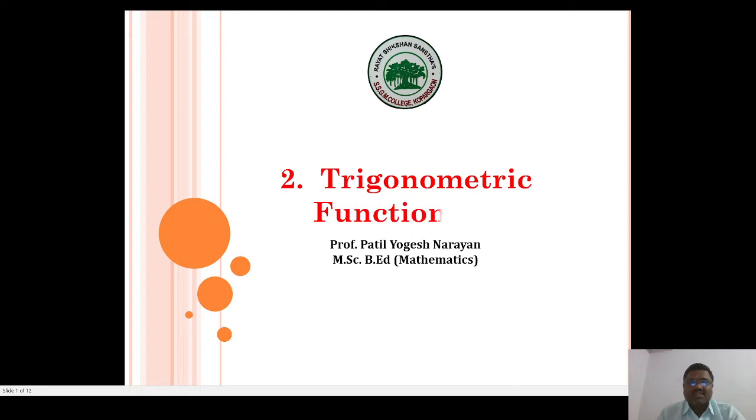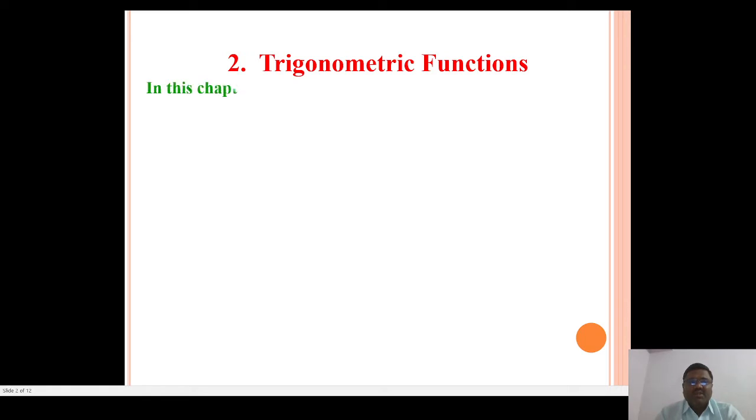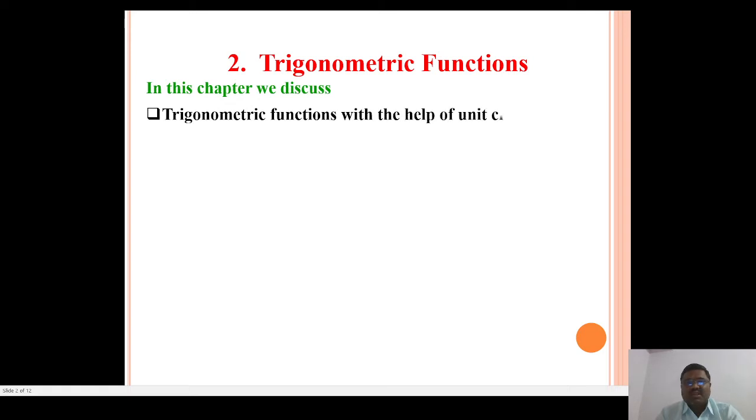Today, we discuss a new chapter, trigonometric functions, from Mathematics Paper 1 for 11th standard. In this chapter, we discuss trigonometric functions with the help of the unit circle, and the extension of trigonometric functions to any angle. In the previous year, we discussed trigonometric functions only for acute angles in a right angle triangle.